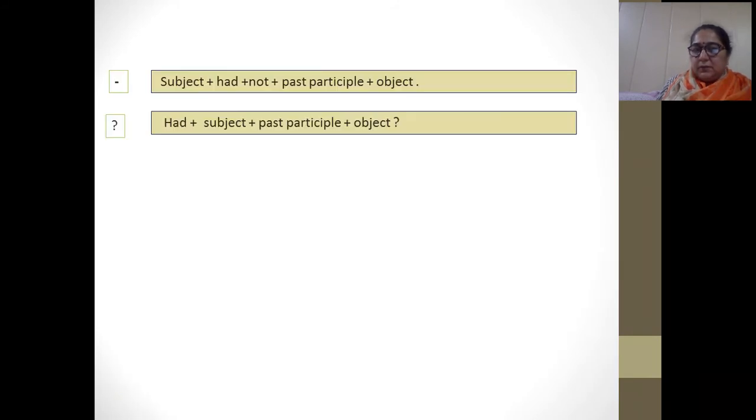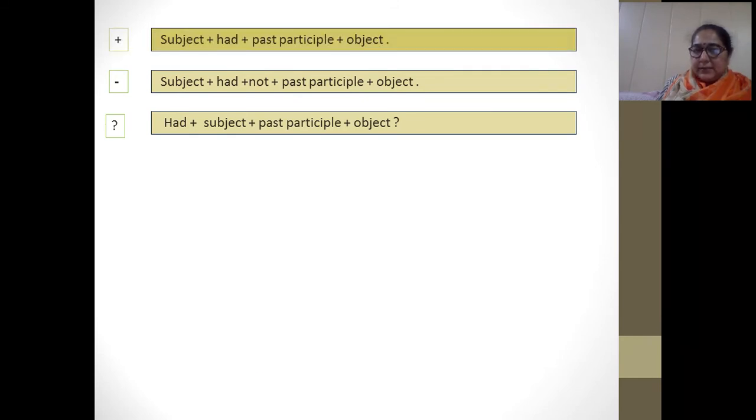Now I'm going to tell you the next slide that is there. First one is, I'm going to tell you the simple rules here, beta. Okay, subject, had, past participle plus object. I have given a sign here, positive, and in my class I'm telling you positive means affirmative, a statement where something positive is being said. And I am using only subject here. It means that subject can be singular, it can be plural. I have already taught you in my online class about the subject.